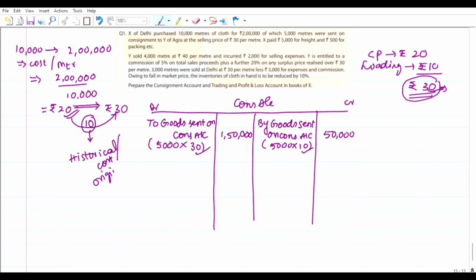The original cost incurred also we have to provide in the books of accounts. That is the main intention why we are going to deduct the amount of rupees 10 here.